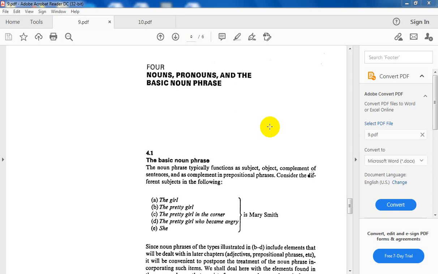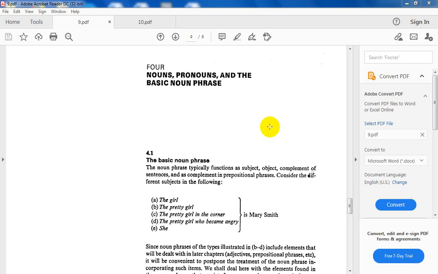This course will be devoted to study chapter number 4, nouns, pronouns, and the basic noun phrase. From the title you can understand that it adopts all the characteristics related to how to understand nouns, what pronouns are, what the difference between nouns and pronouns is, and what we mean by the basic noun phrase.